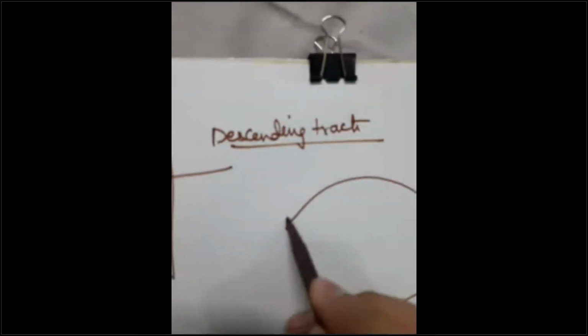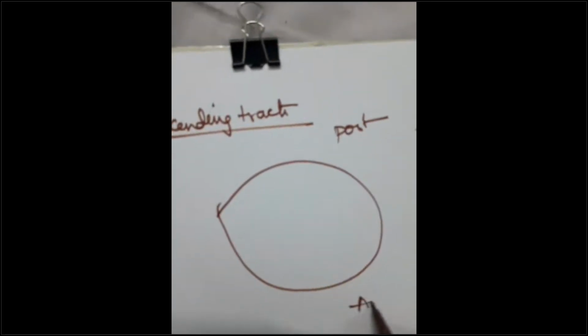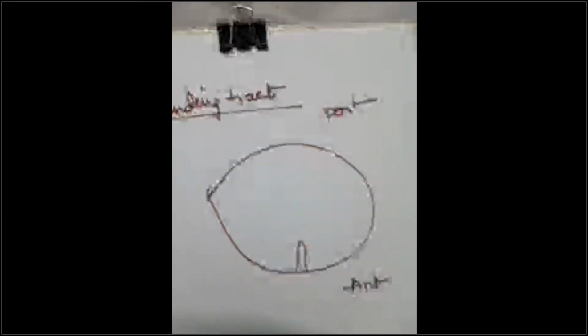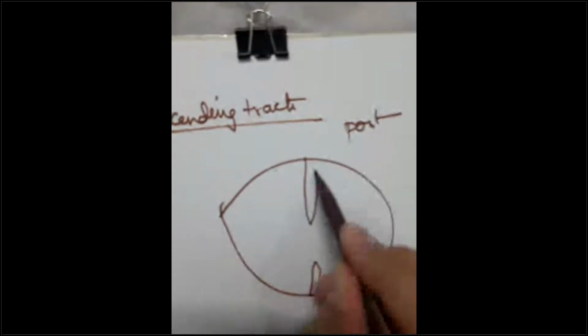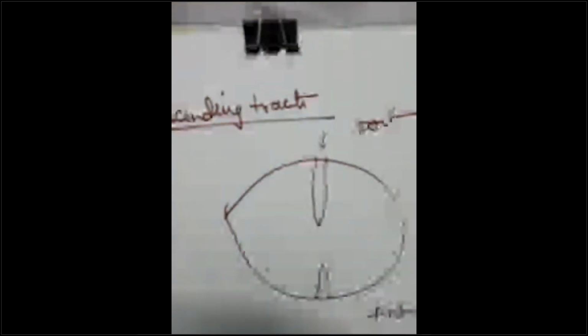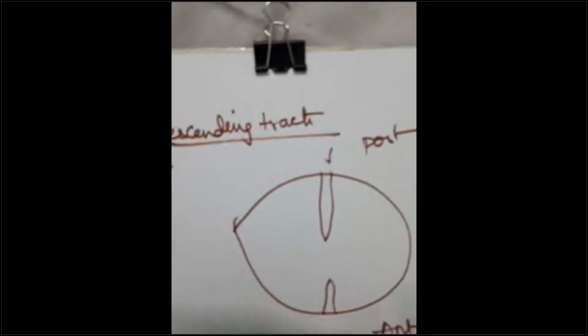Let me start with the anatomy of the spinal cord a little bit. This is the spinal cord. We are taking a transverse section and seeing from above. This is the posterior aspect, and this is the anterior aspect. This is the anterior median fissure. This is the posterior median sulcus. As you all know, the posterior median sulcus is deep, that's why it is called a sulcus. The anterior one is shallow and narrow, that's why it is called a fissure.